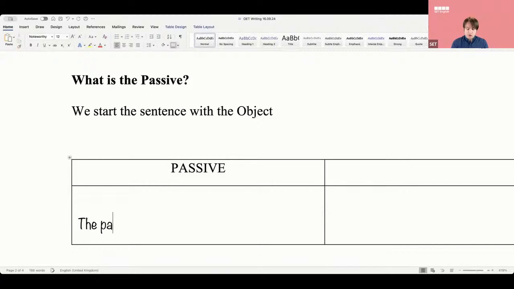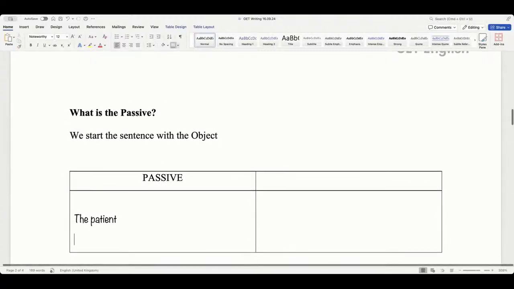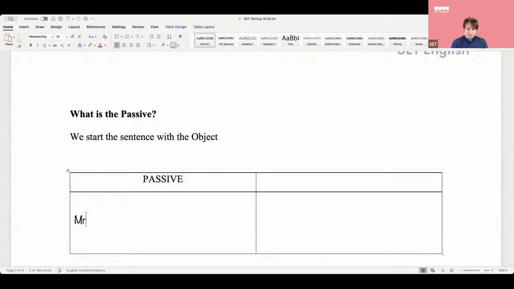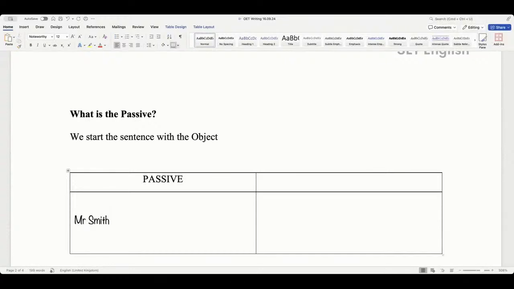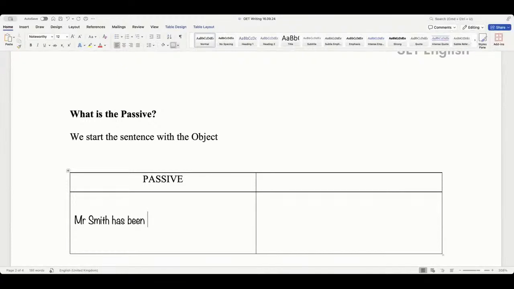Okay, the patient. Now, in OET, can we say the patient? No, in OET we don't say that. So let's say just a sentence of Mr. Smith. Yeah. Mr. Smith has been done the test, the blood test. Okay, interesting. Mr. Smith has been done the lab test.